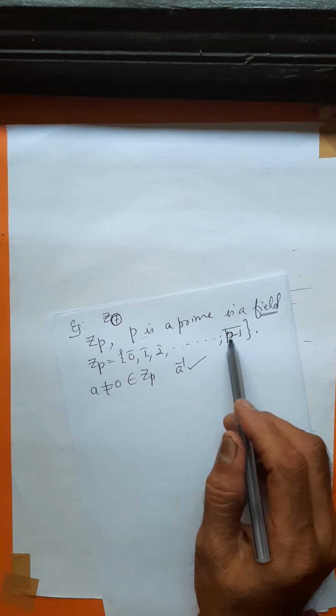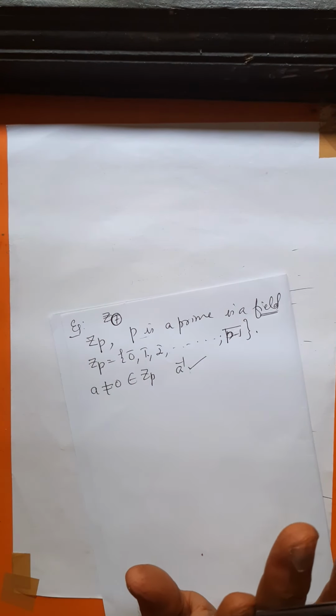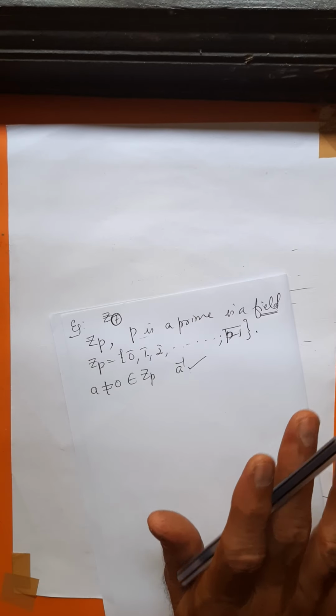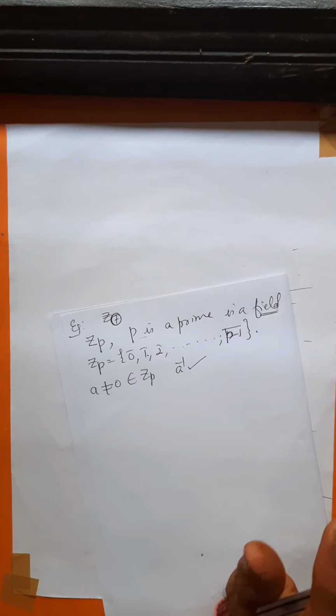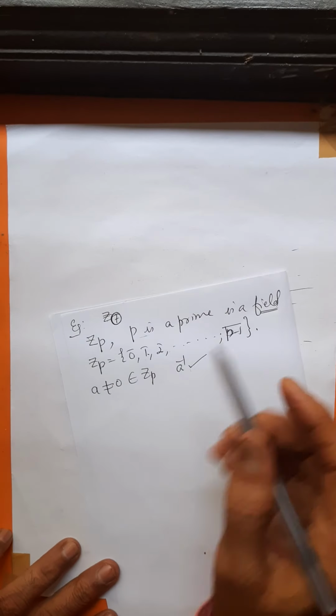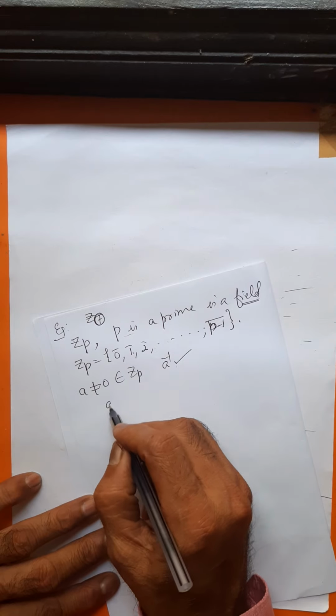We do not check all the elements. Take an arbitrary element and check, that's all. If it works for an arbitrary element which is chosen at random, it works for every other element. Fine? Okay. So, under Zp, I take any element, say a bar. Right?